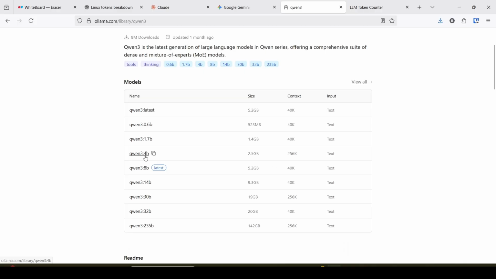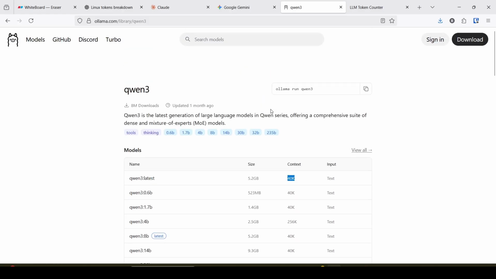The Qwen 3 4B model has a 256K context window, which is huge compared to the Qwen 3 latest model's 40K. Context window is very important to a large language model.